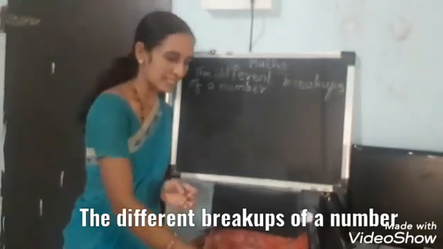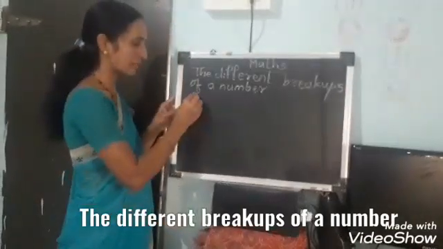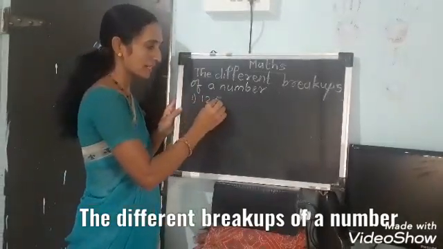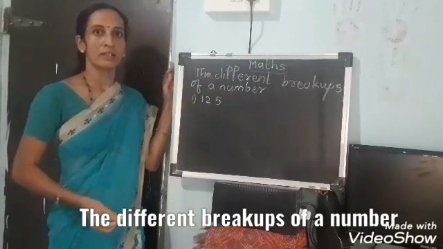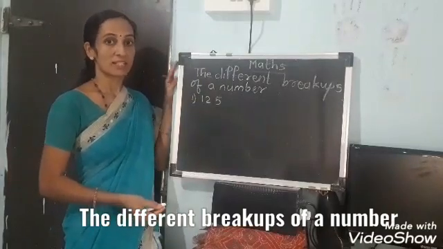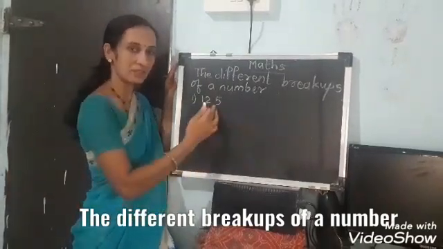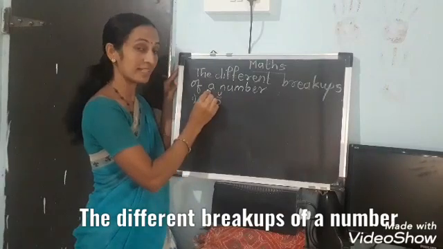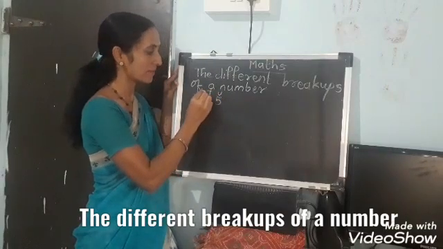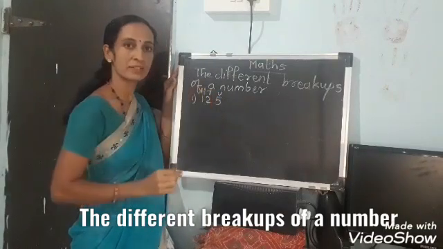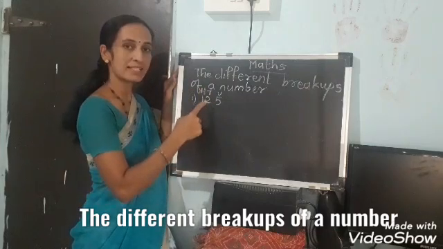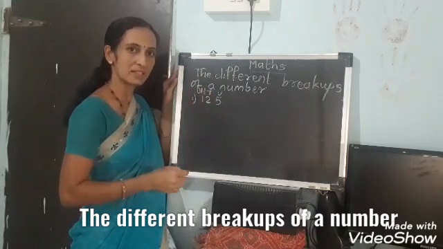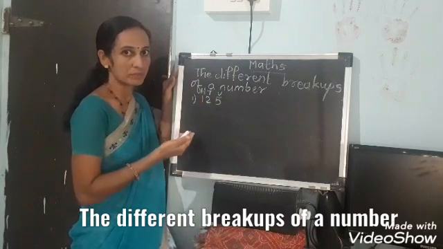How? I will explain. First example I am taking here, 125. Can you tell me the places of this number? From the right side, first is the units, then tens, and then 100. These are the places. Then how can we break this number?